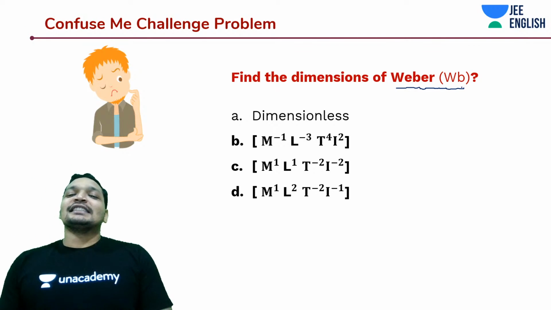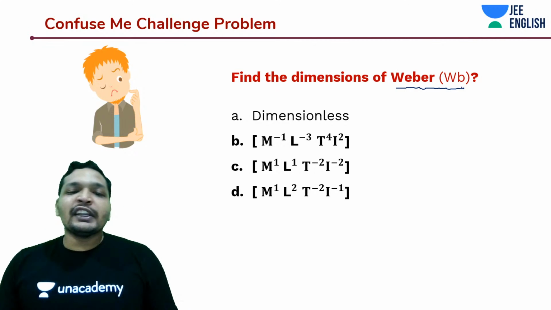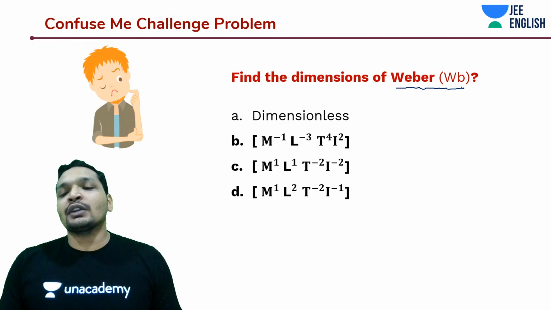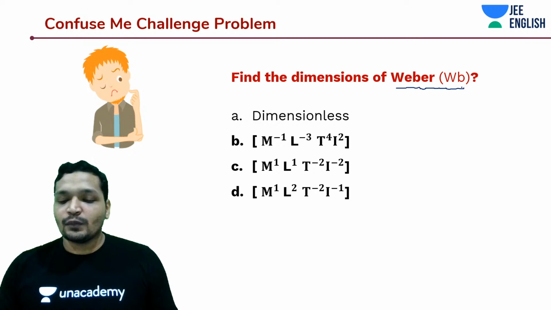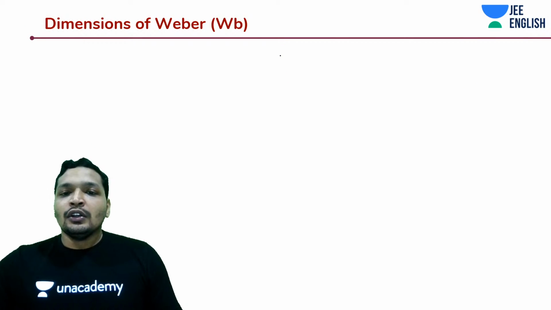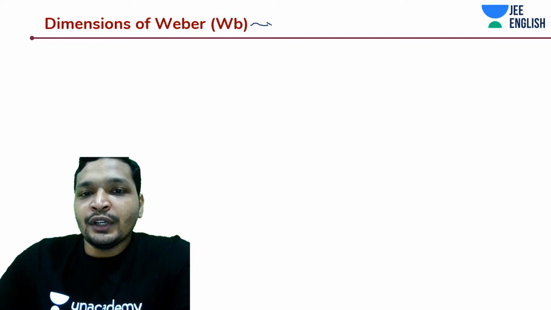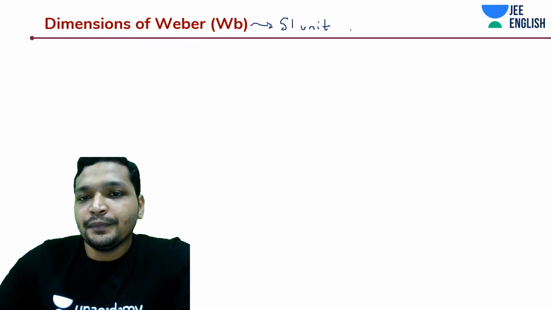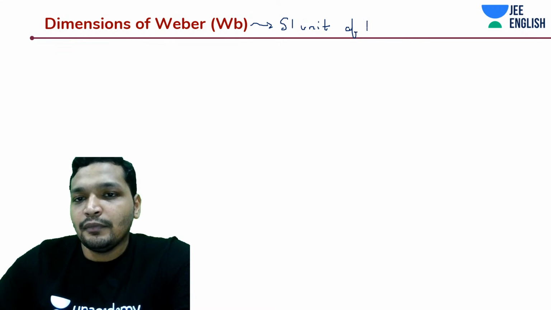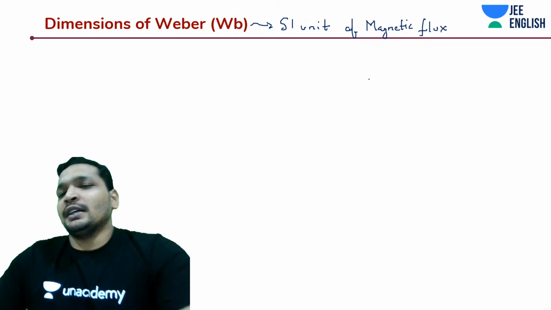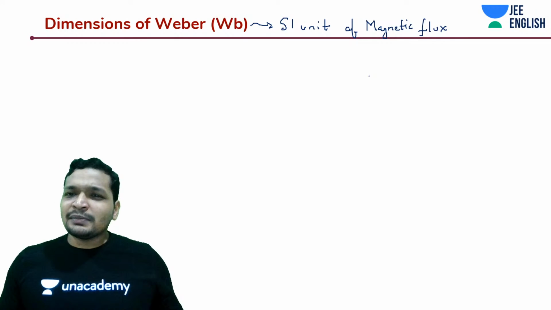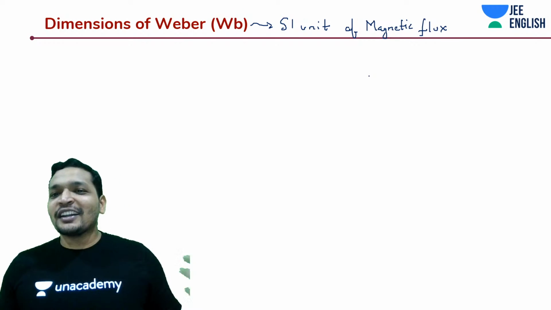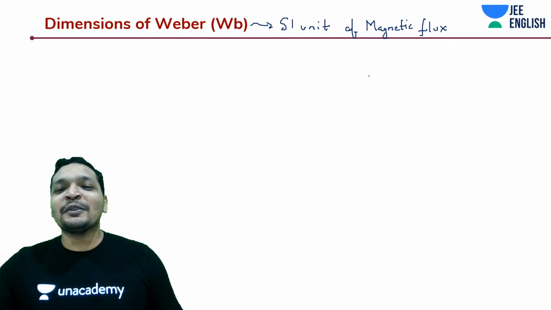So, what is Weber? Let me first tell you, Weber is an SI unit of magnetic flux. Actually, quite a simple concept, guys. We know how to derive the magnetic field's dimension formula. What is flux generally?